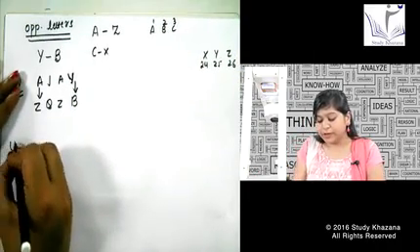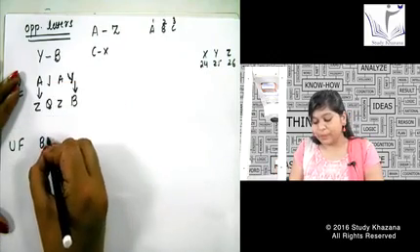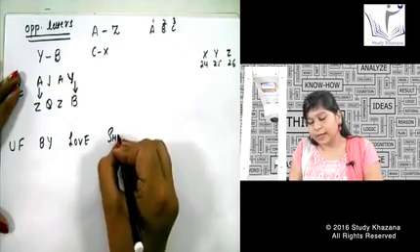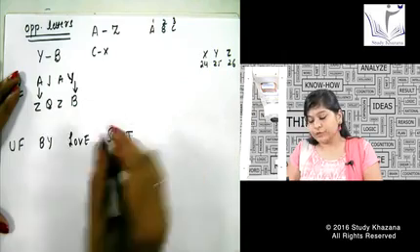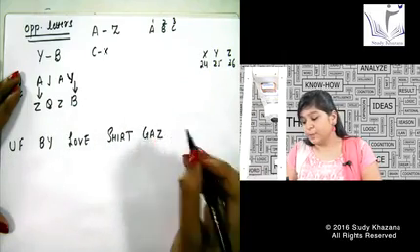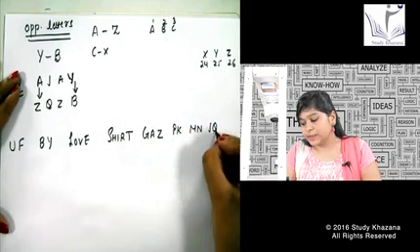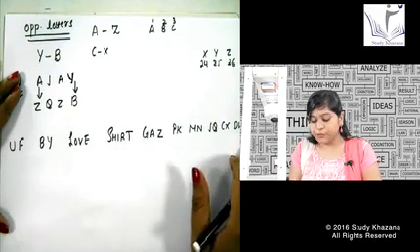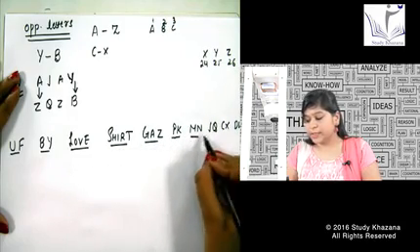I will write a very humorous kind of series. It is Uff by Love, Shirt, Gas, PK, MN, JQ, CX and DW. See the way I am writing, I am leaving a gap between these words. I have left a gap between all these parts of the series.